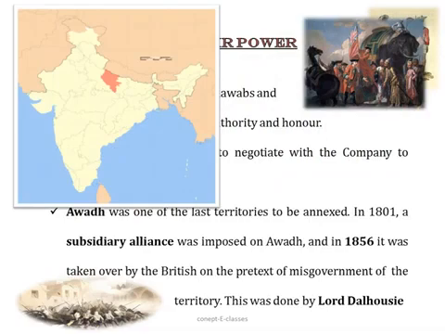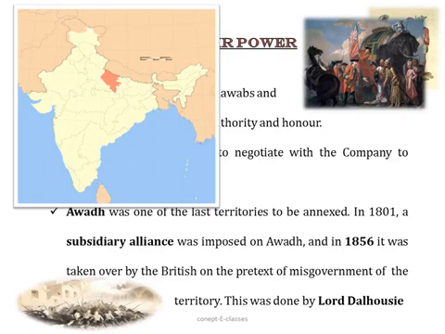Similarly, Awadh. Do you remember that we have studied about Awadh? It was the region in the modern Indian state of Uttar Pradesh. It was the last territory to be annexed. And in 1801, a subsidiary alliance was imposed on Awadh. We have studied about subsidiary alliance in chapter 2. Do you remember? It was a policy where the Indian rulers were not allowed to have their own army. They had to keep the company's army and pay for its maintenance. And if they failed to do so, their territory would be taken away as a penalty.